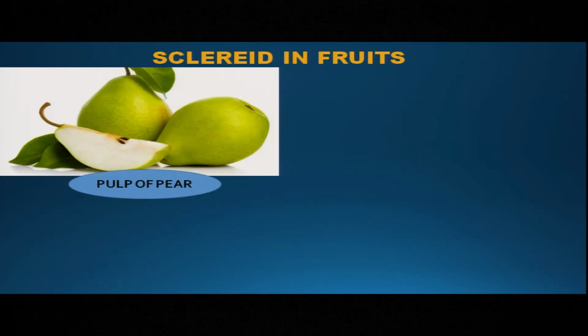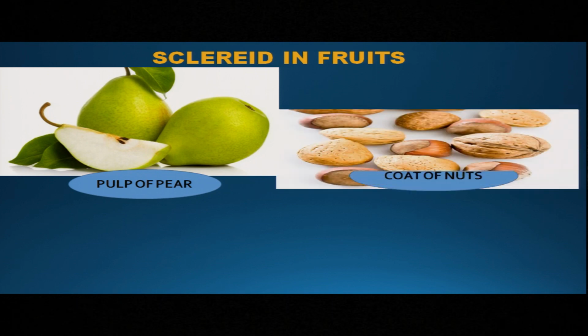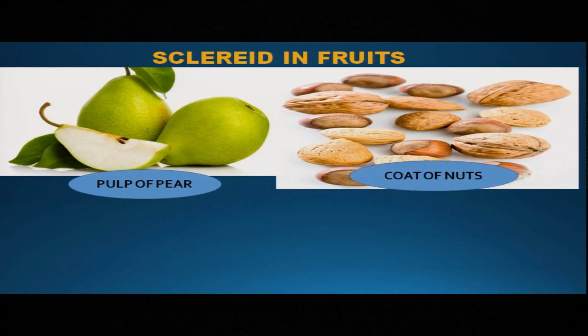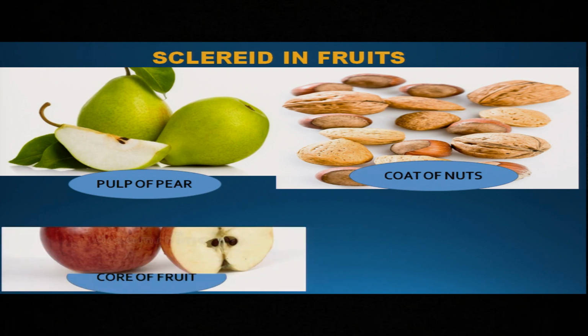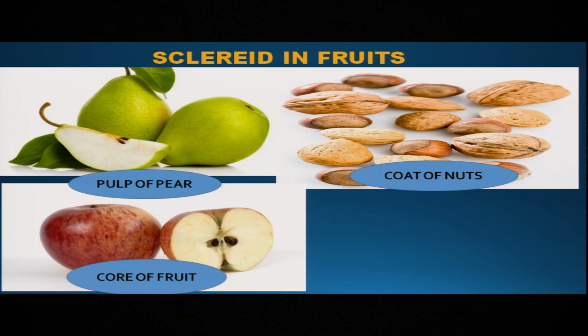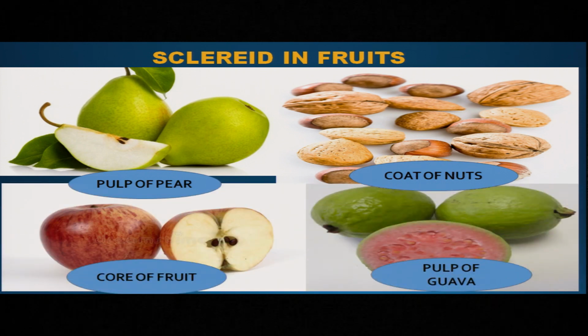Again, except pear pulp, are there any other fruits where the scleroids are found? Let us find out. We have already learnt in the pulp of the pear. Yes, they are also found in the cores of different nuts, in the core of the apple, and in the pulp of the guava, usually raw guava.